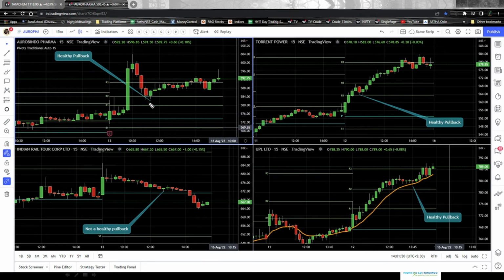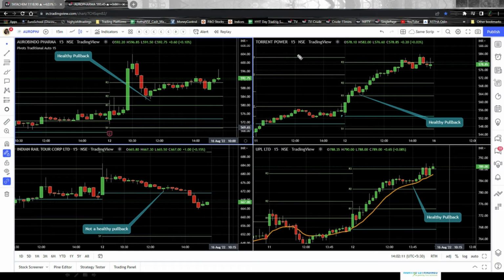Sorry, I forgot to mention, this will be called a healthy pullback, because it retraced down, took a support at a support level, and then started moving up again. So it was a healthy pullback. Now moving on to the next one. This happened. So what happened?